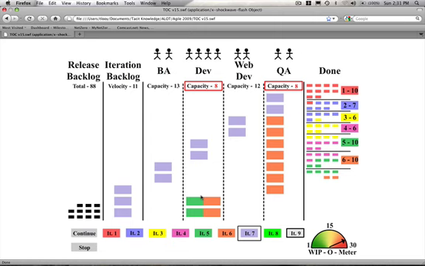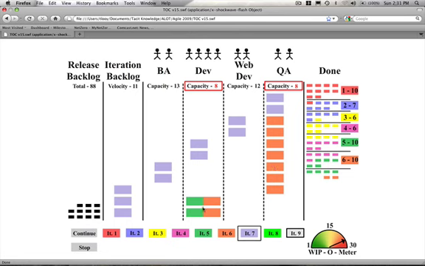So what we want to do in lean manufacturing, or the principles of lean manufacturing, is keep our work cycles as short as possible. As soon as QA finds a defect, you don't want to put it back into a queue. You don't necessarily want to log it inside of an issue tracking system. You want it fixed, and you want it fixed right away. So as QA is testing this, you should have the web developers and the developers right there with QA to see if it does pass, and if it doesn't, kick it back to them right away to have them fix it rather than putting it back into their queue.